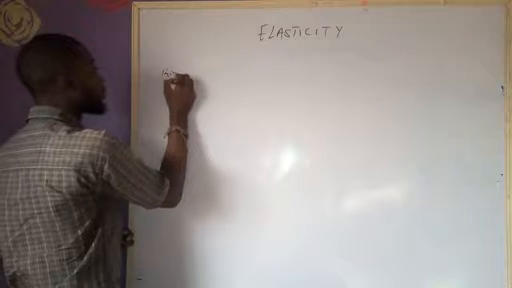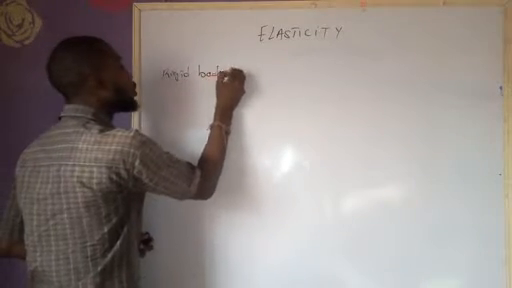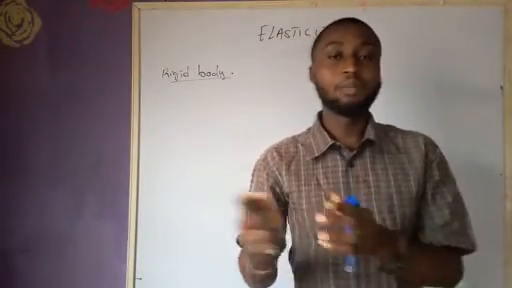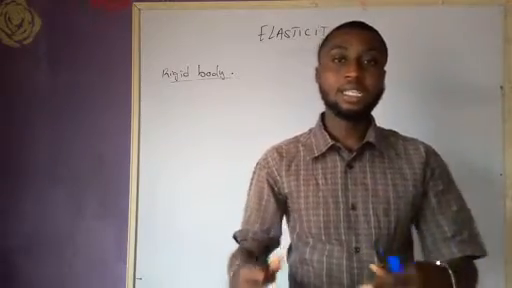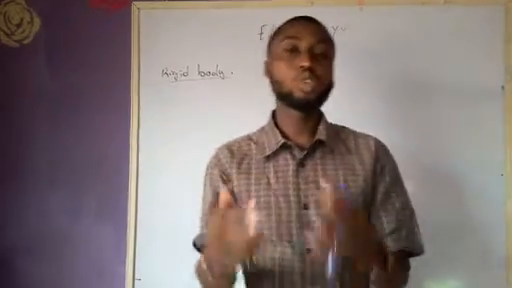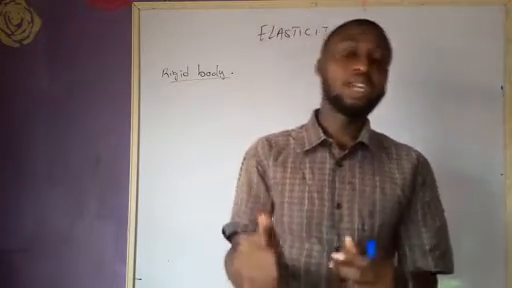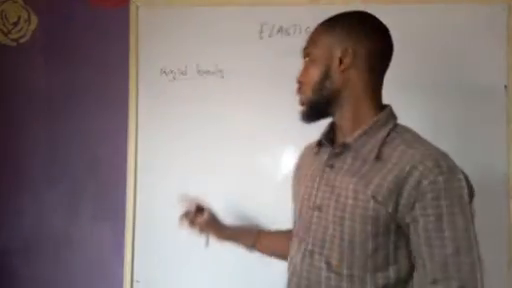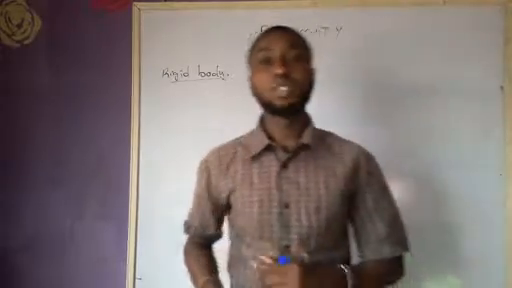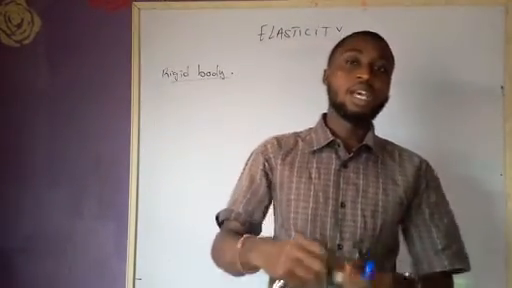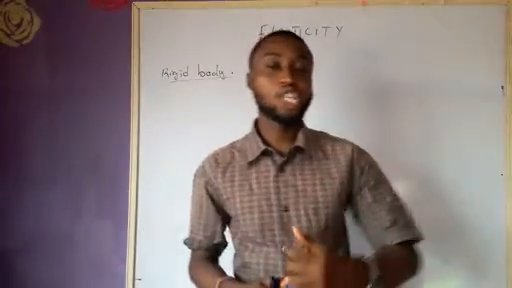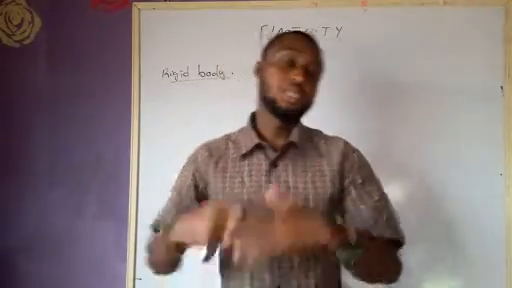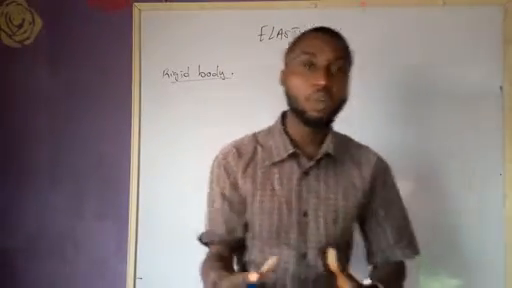A rigid body is a body in which two points are invariable. That is, a rigid body is a body that does not succumb easily to deformation. So any body that does not yield easily to deformation is what we refer to as what? Rigid body. Now, whenever we subject a body to a deforming force, the body tends to regain its original shape or size.